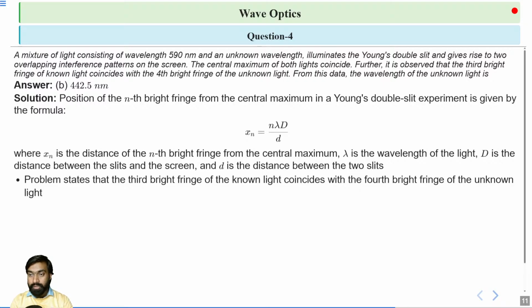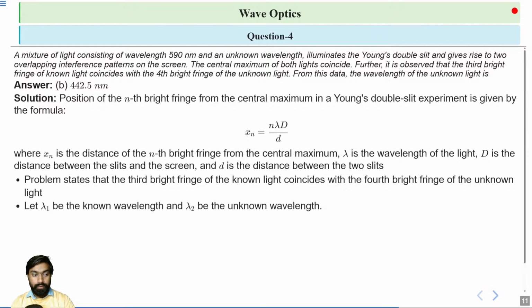Here we can say lambda 1 is the known wavelength and lambda 2 is the unknown wavelength.